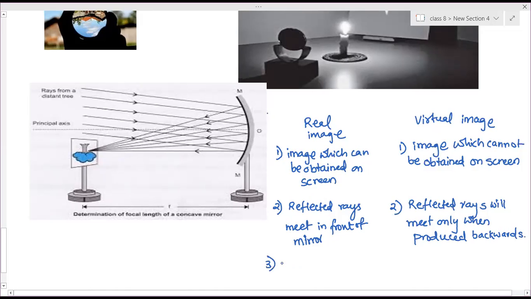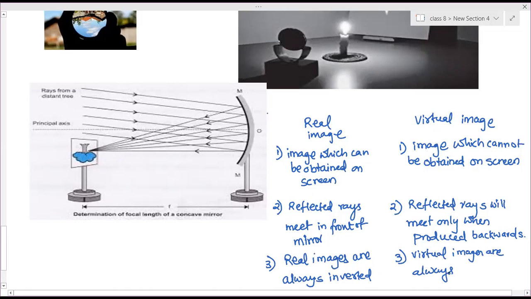And the third point of difference is that real images are always inverted. Virtual images are always erect.